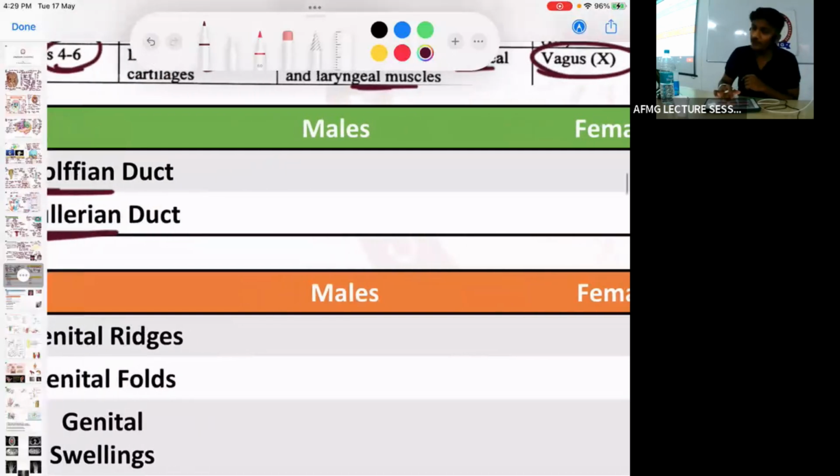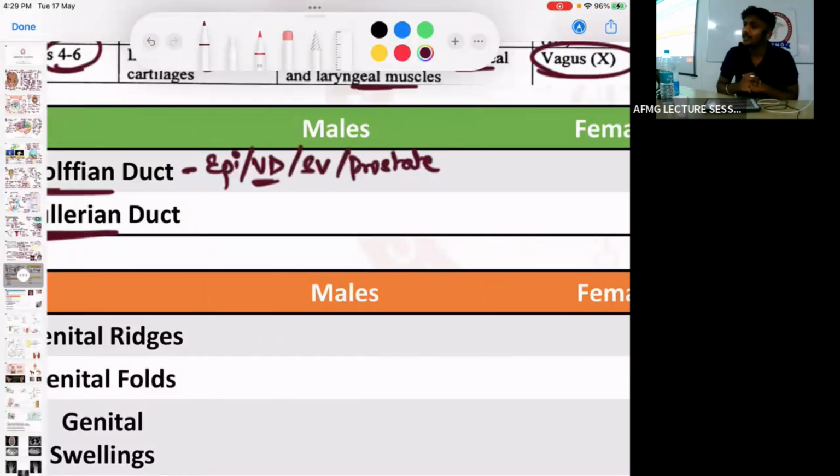So jaldi se Wolffian duct derivatives in males, it develops into the male genitalia, that is epididymis, vas deferens, also known as ductus deferens, then seminal vesicles and the prostate.